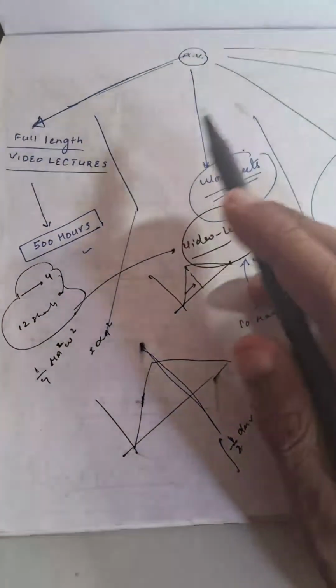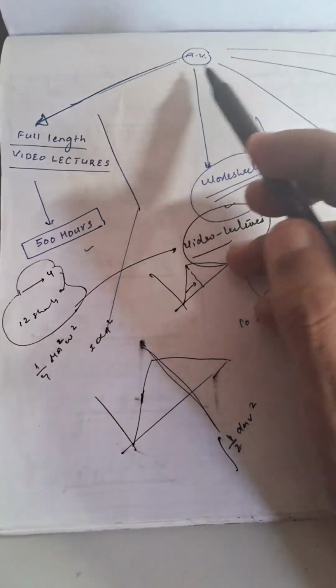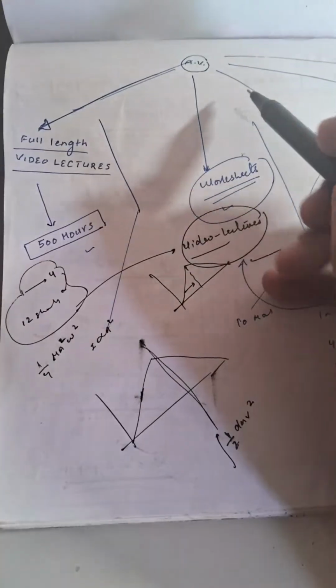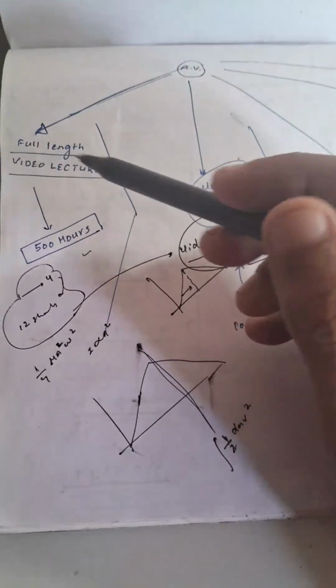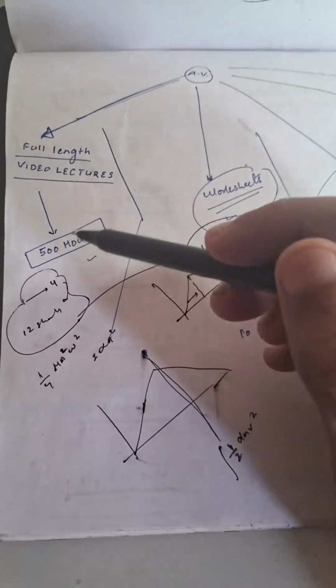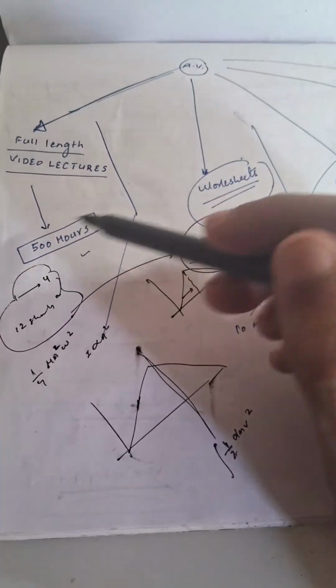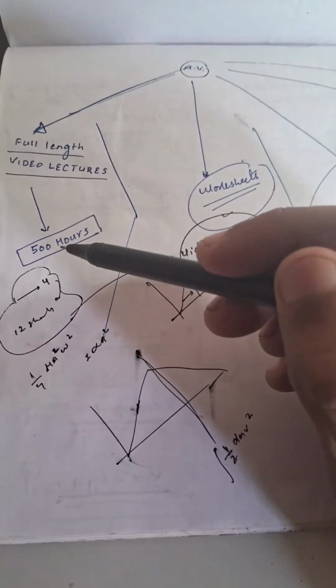Of the summary videos on various concepts. The first video is about my official YouTube channel AV. So what we offer is a full length video lecture. The total duration is about 500 hours for class 11th and 12th combined.